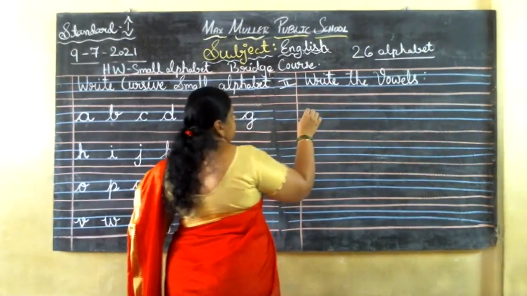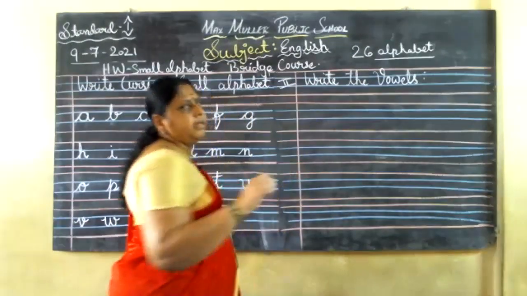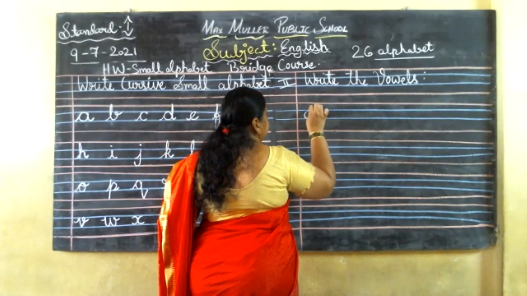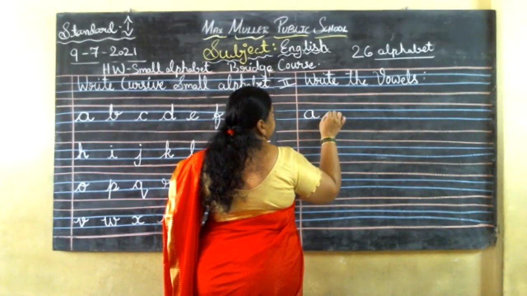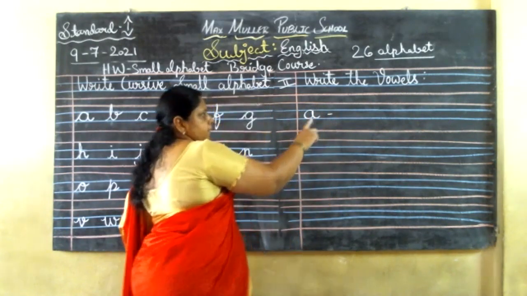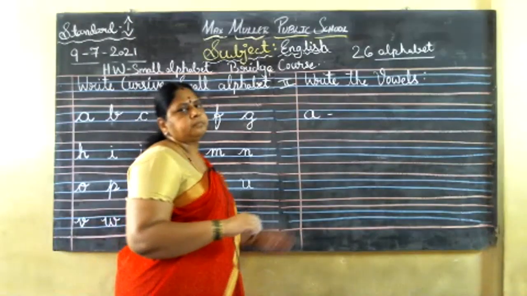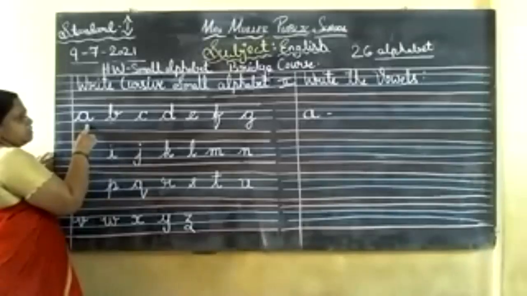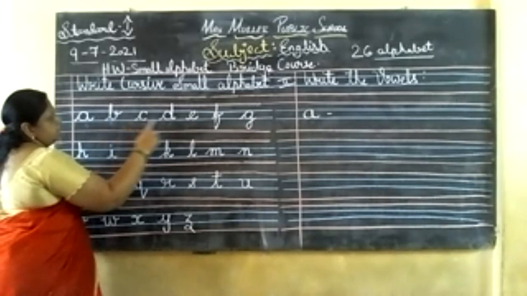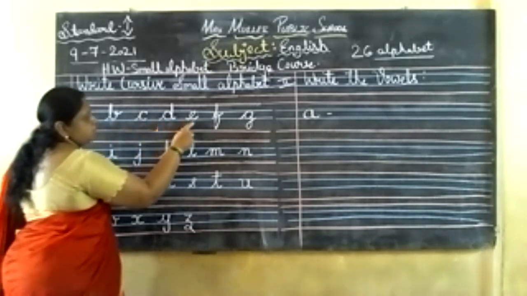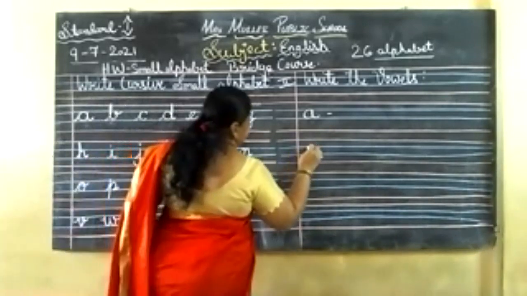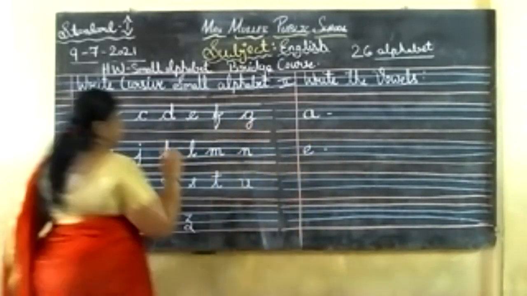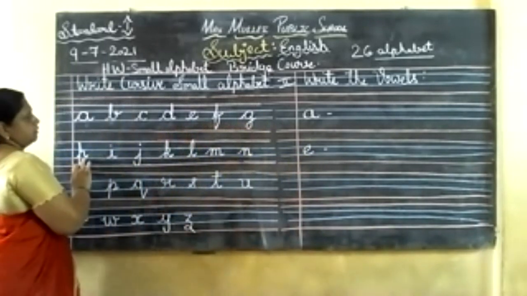See, what is the first letter in the alphabet? A. So you need to write it as A here. Okay, the first vowel is A. I'll just explain to you. The first is A. Next is B, C, D. This is not there. So next is E. E is a vowel. Next, F, G, H. That is not there.